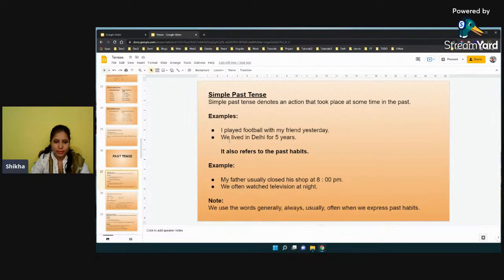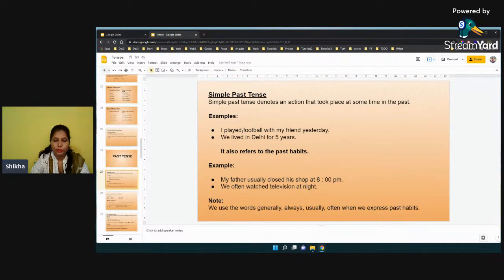So the example here for past tense is: I played football with my friend yesterday. So what is the sentence structure? That is, I played football. I is the pronoun and played is the past form of the verb play. So this is the main verb which we have. In simple past, we don't have any helping verb like I was, they were.